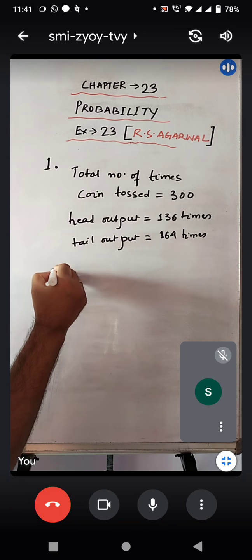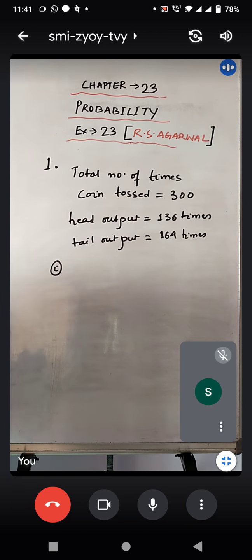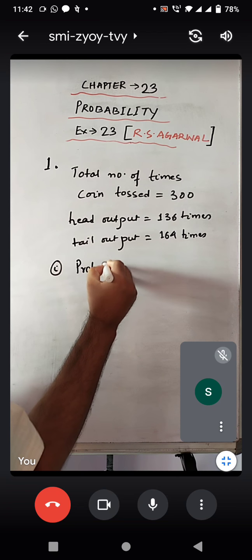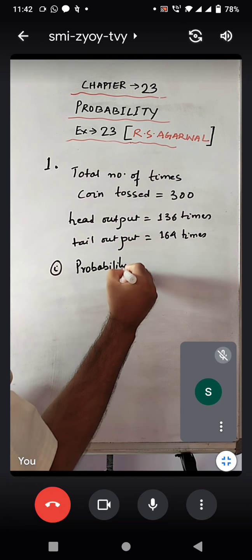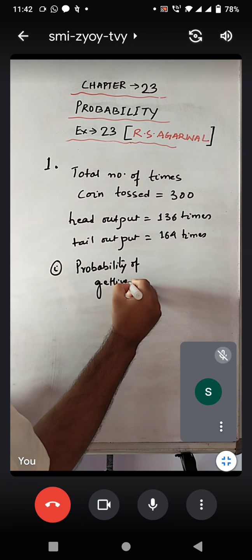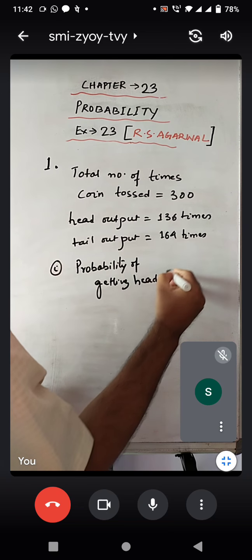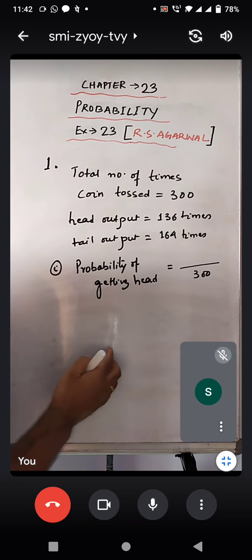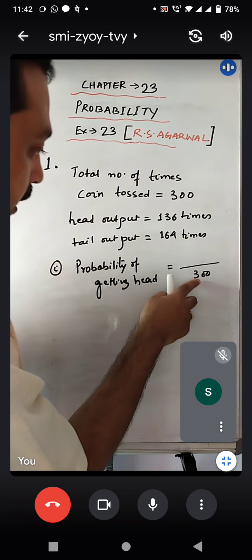Now what is the first question they have asked? Probability of getting head. So we will write it down. Probability of getting head is equal to, out of total number of times the coin was tossed, that is 300 times.